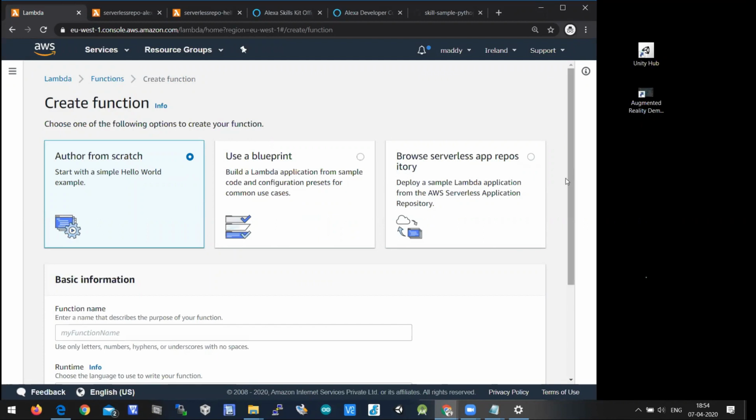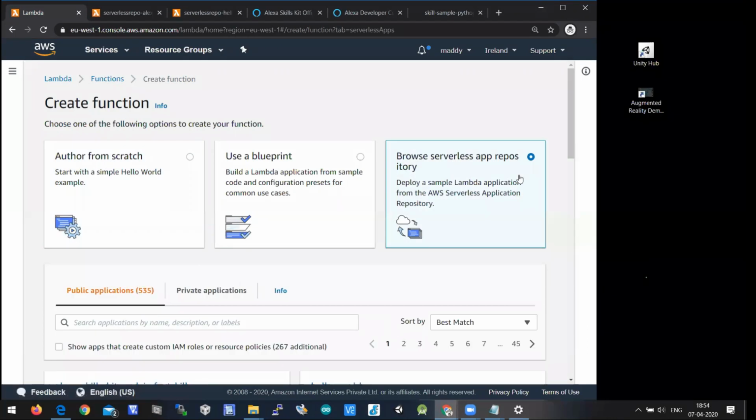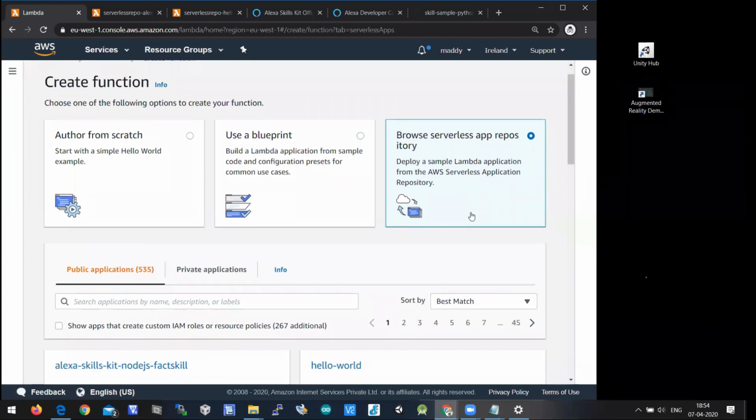If you're a beginner, I suggest this one, Browse serverless app repository, which is nothing but deploying a sample Lambda application. Some samples will be there for beginners, because a lot of the registered attendees are beginners in AWS Lambda. So I can go for Browse serverless app repository. This is the option available while creating a function.